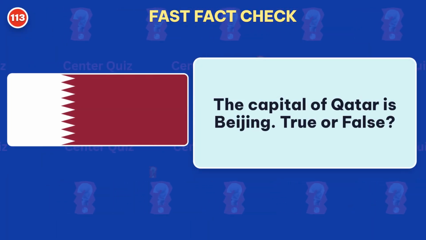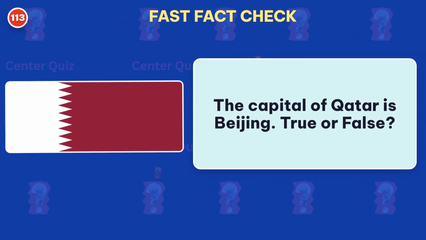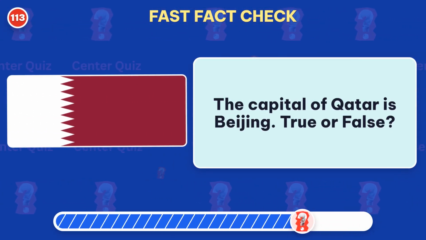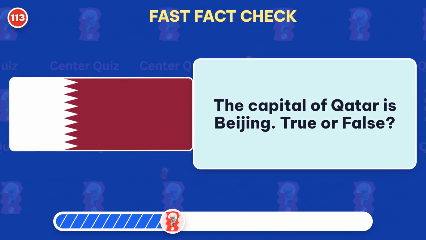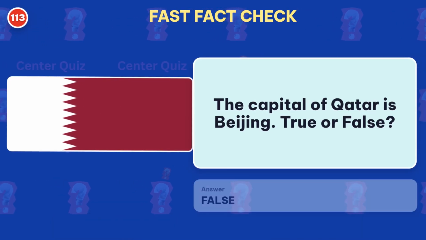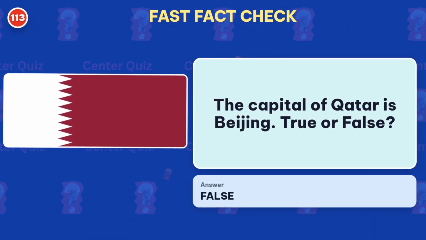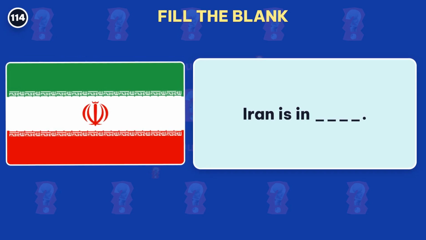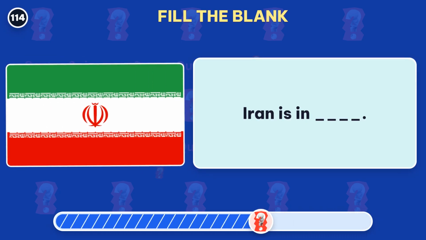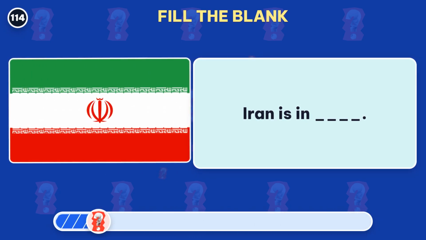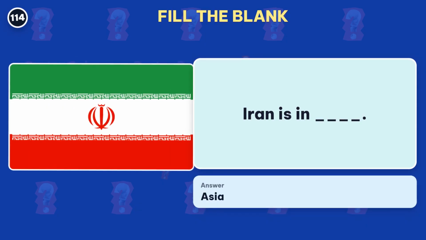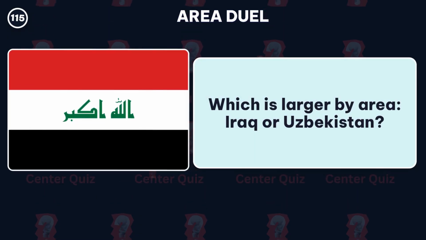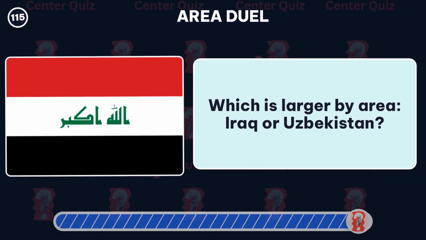The capital of Qatar is Beijing. True or false? False. The capital is Doha. Fill in the blank. Which continent is Iran in? Answer, Asia. Which is larger by area, Iraq or Uzbekistan?